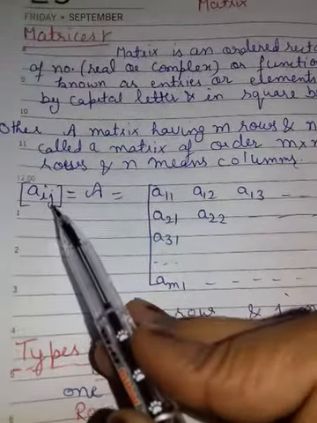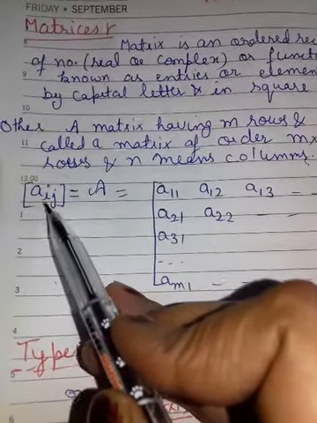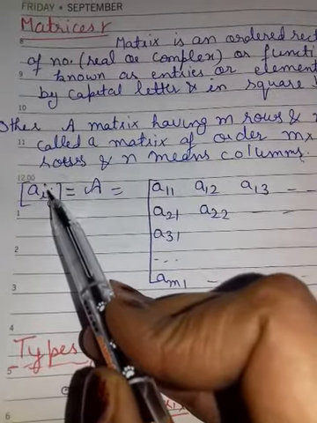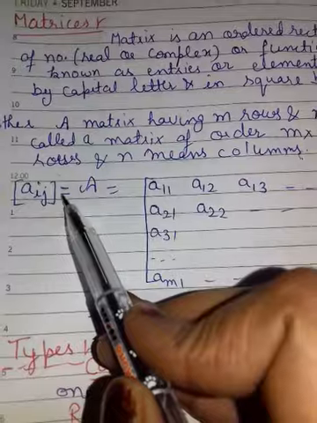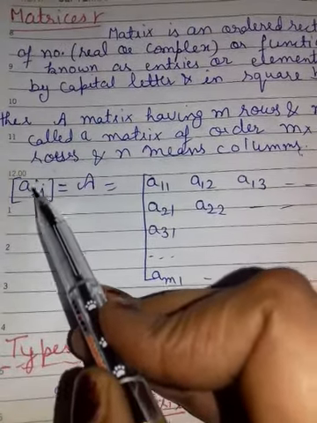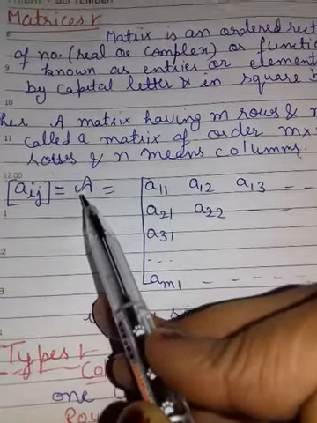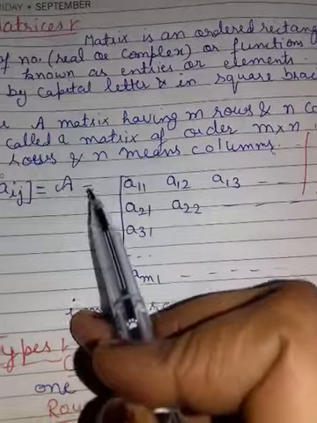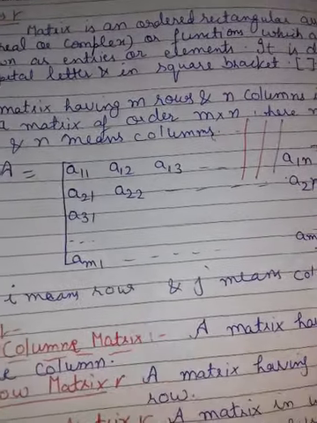See, I have written this form of a matrix: a_ij. I means row, j means column. It tells you which element we are talking about. Now A is a matrix, denoted by a capital letter, equal to this. This is a general matrix.